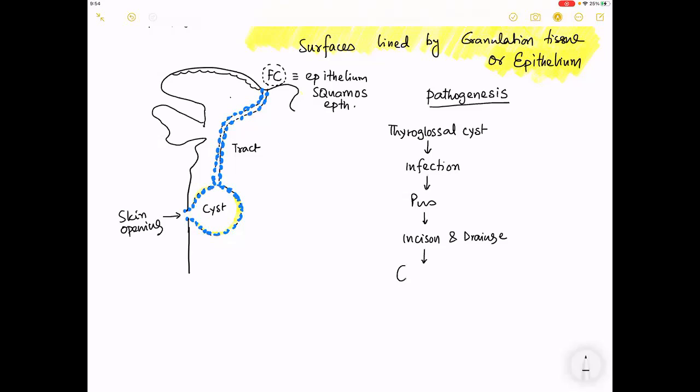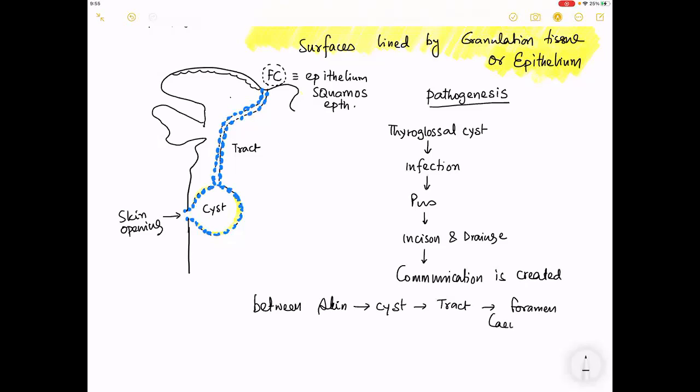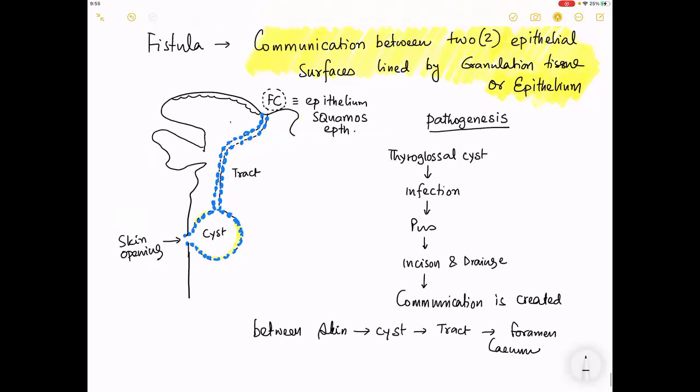Then a communication is created between the skin, the cyst, the tract, and the foramen cecum. So this is the pathogenesis.